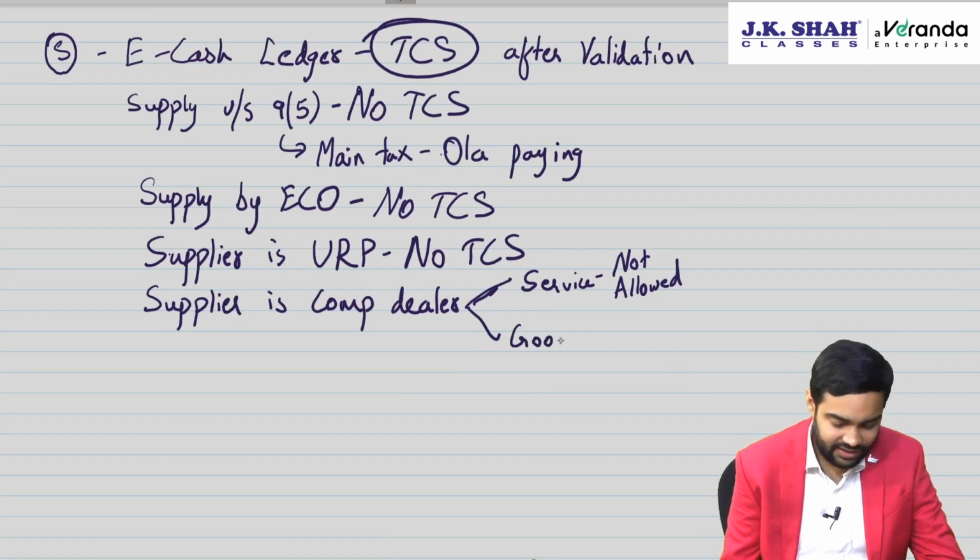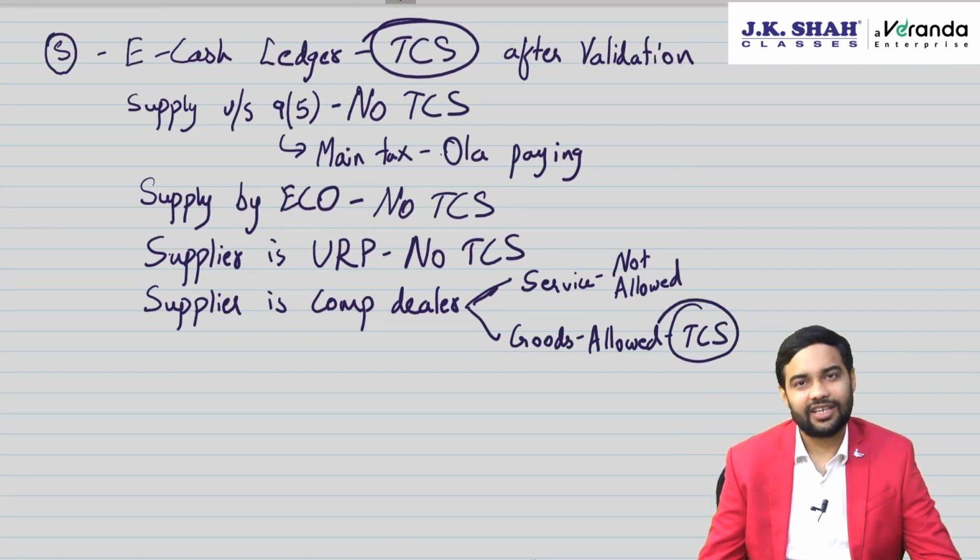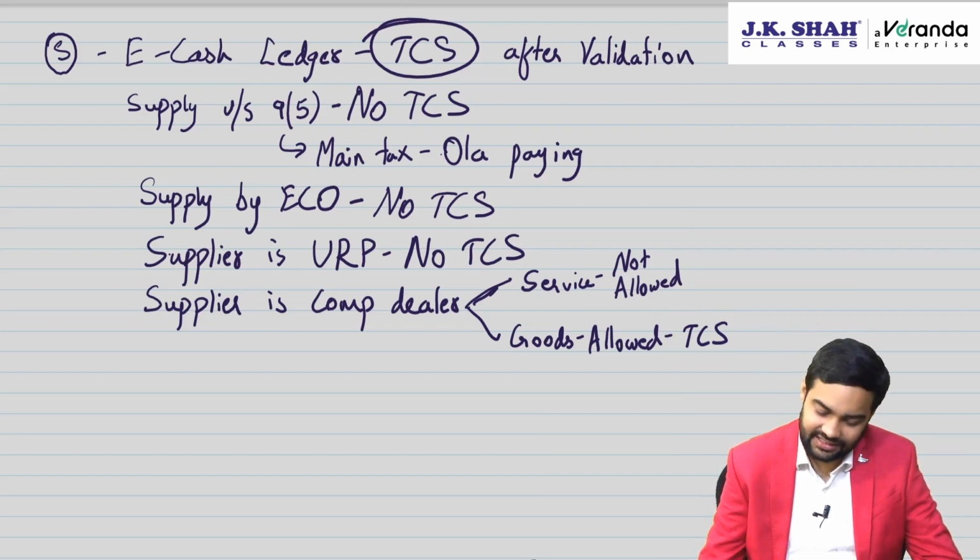Goods, is it allowed? Yes, allowed, and TCS will apply. But sir, that TCS will become a cost? No. A composition dealer pays the entire money through e-cash ledger. Obviously, he can pay through e-cash ledger without any problems. It is allowed because from e-cash ledger you can also seek a refund. So TCS is applicable.